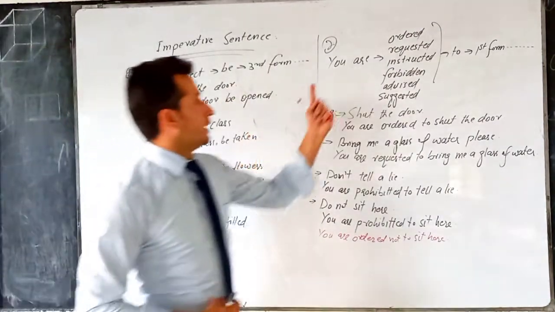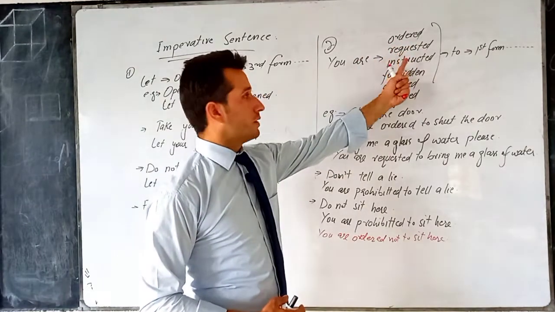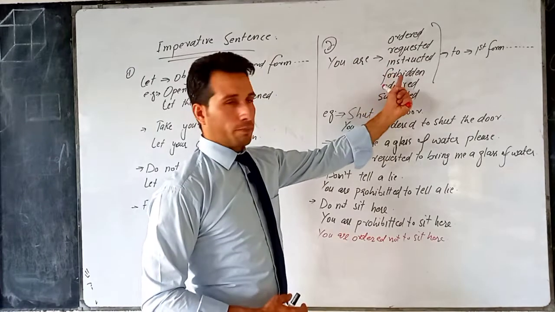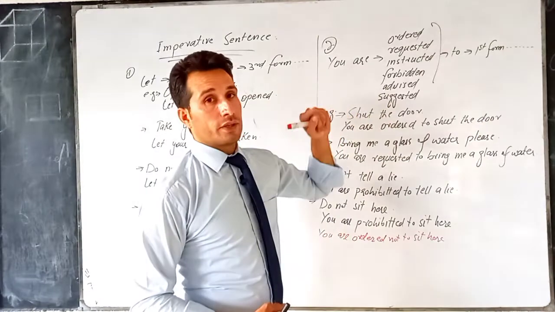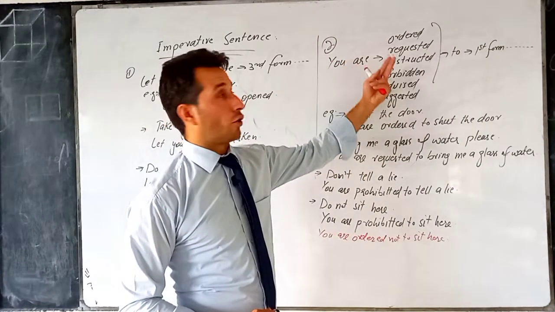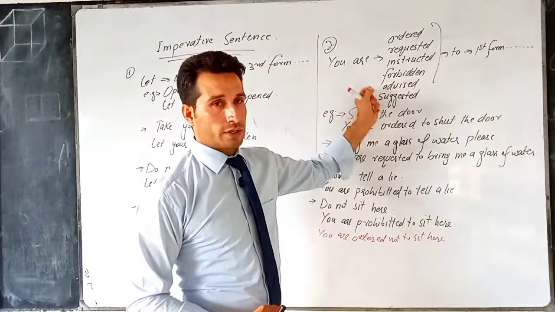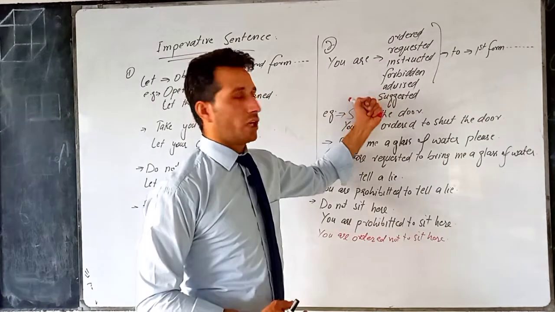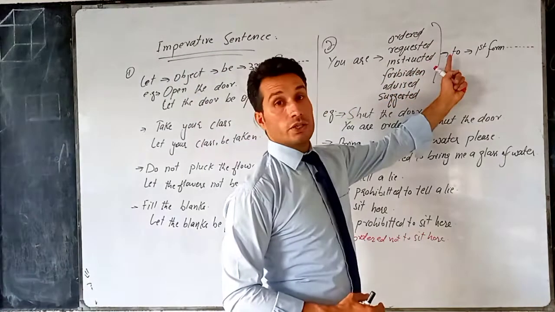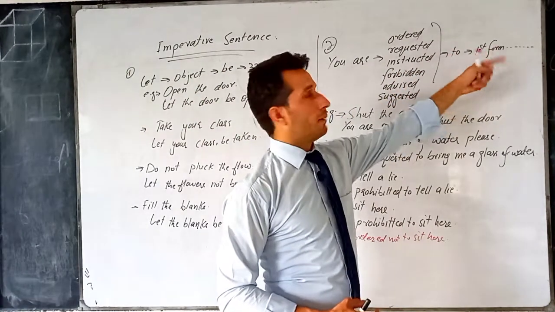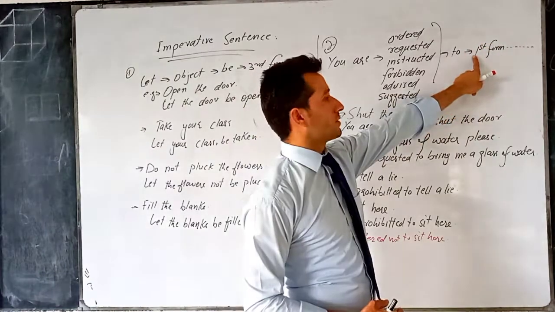There is another way. We bring you are ordered, requested, instructed, forbidden or prohibited, advised, suggested. Depends on the sentence. If it is an order, you are ordered. If it's a request, you are requested. If it's an instruction, you are instructed. If it's a prohibition, you are prohibited. If it is an advice, you are advised. Then we introduce to, and the rest of the imperative sentence is placed after to.